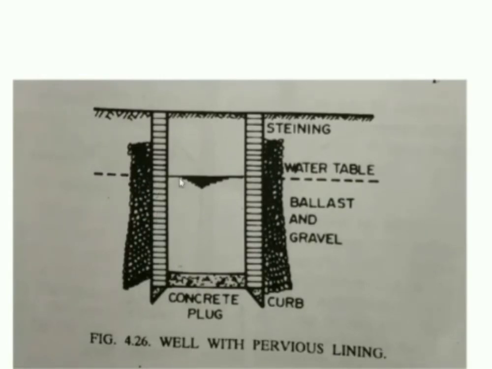That means we can go for brick masonry, sorry, we can go for placing of the bricks, or we can go for placing of the stones, not the RCC. Here we are going to place the bricks one over the other without using any binding material. Please understand, there is a difference between well with impervious lining and well with pervious lining. This was one of the important explanations that I should have given earlier.